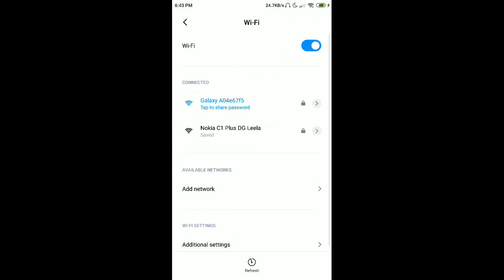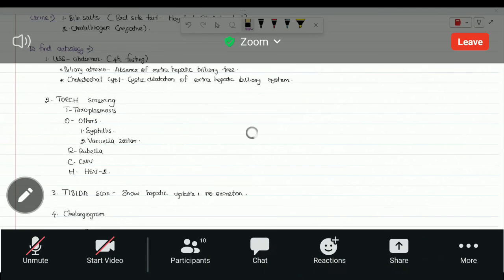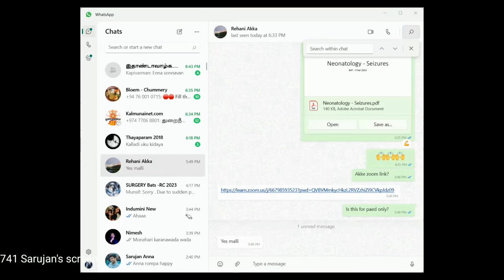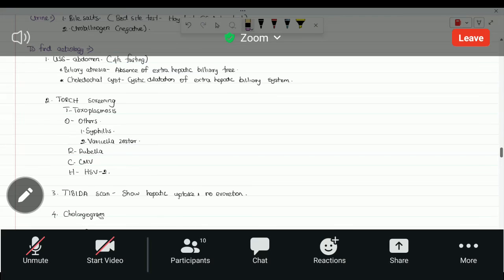Martin, can you hear? Yes, Sarujan, your line broke. In the investigations, up till the HIDA scan, we heard clearly, and from there on.